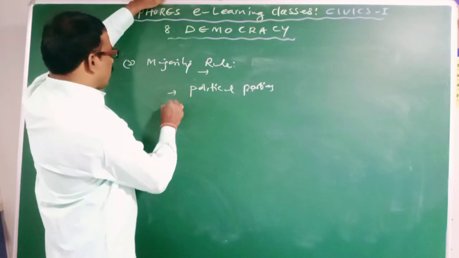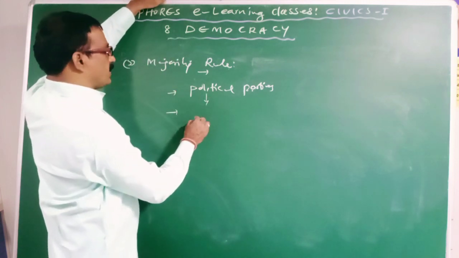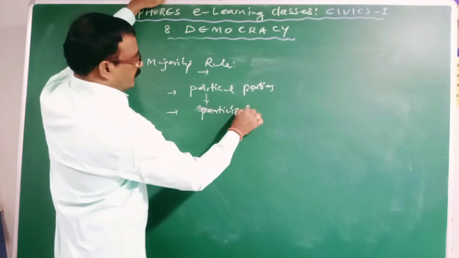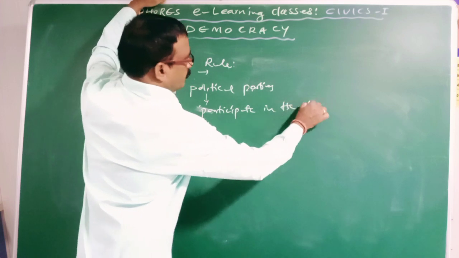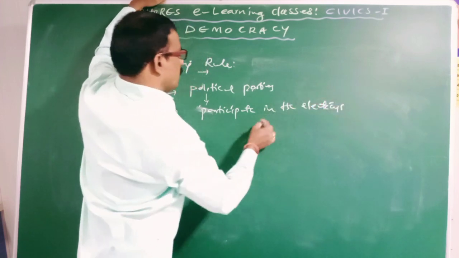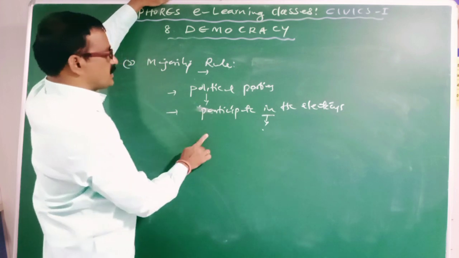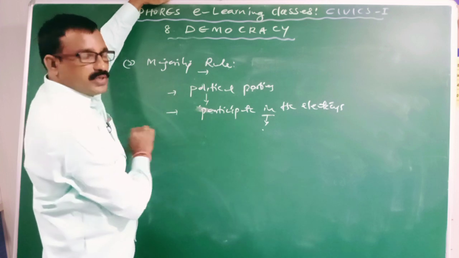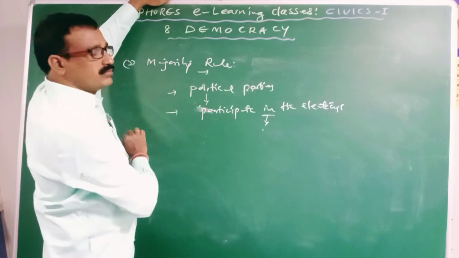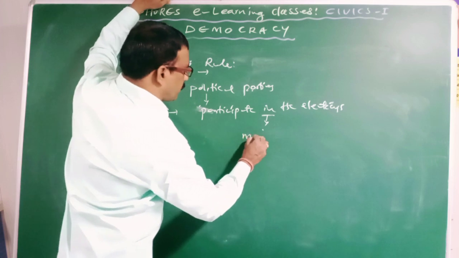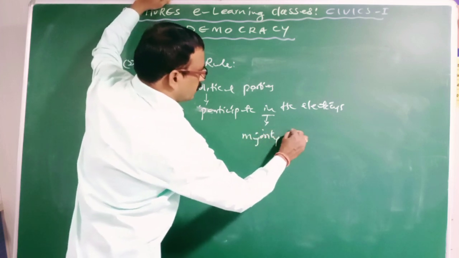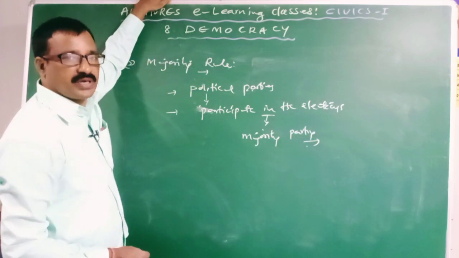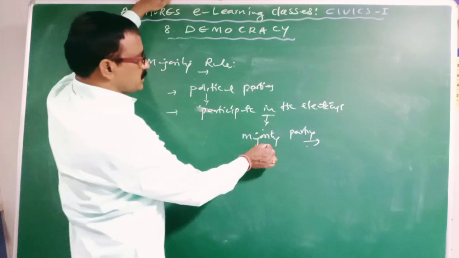Clear? At the time of elections, all the political parties will participate in the elections. In the elections, the party which secures the majority seats will be eligible to form the government. So here, which party is eligible to form the government? The majority party. Majority party means the party which secures an absolute majority to form the government. That party is called a majority party.